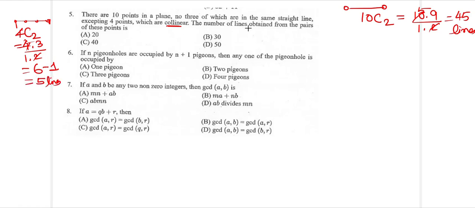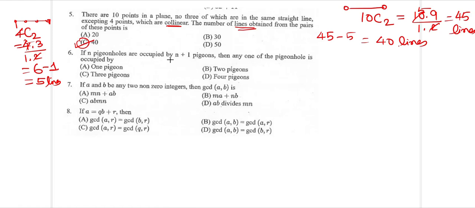The number of distinct lines which can be obtained using these 10 points: you will have to ignore those extra lines because they lie in a straight line. So the total number of lines formed using these pairs will be 45 minus these 5 lines which lie in a straight line. So this makes it 40 lines. So the number of lines obtained is going to be 40.